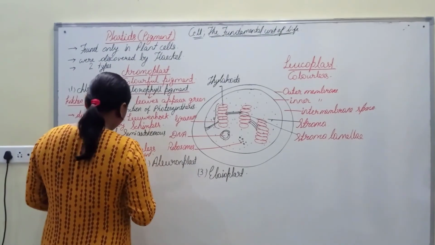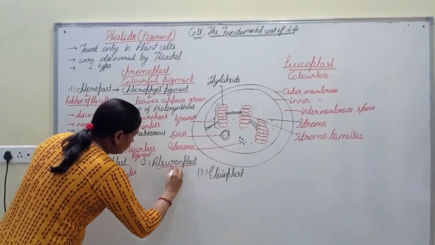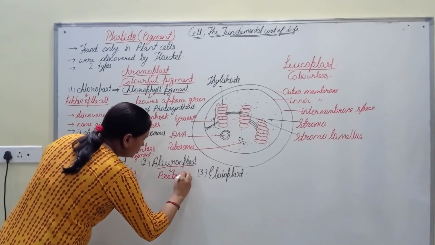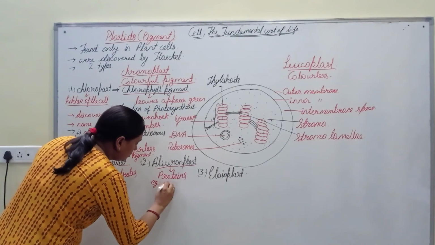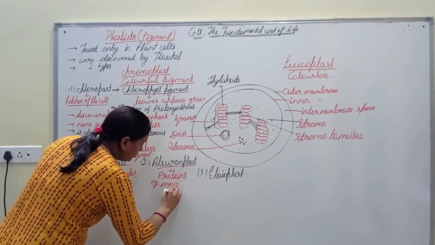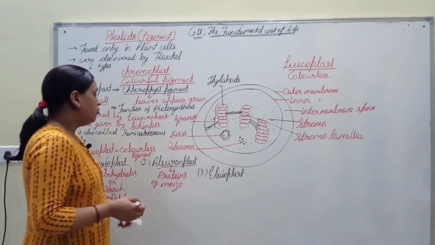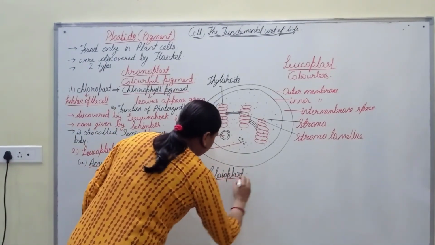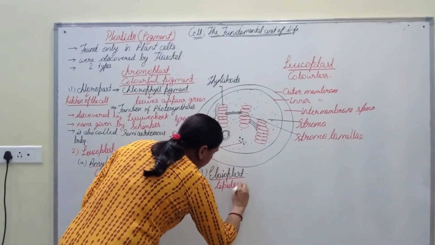Aleuronplast stores proteins inside it, and the example is maize. Elaioplast contains lipids or fats.